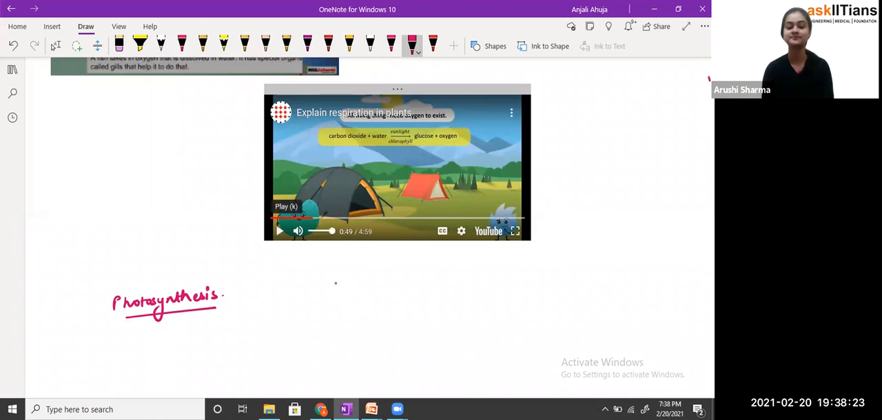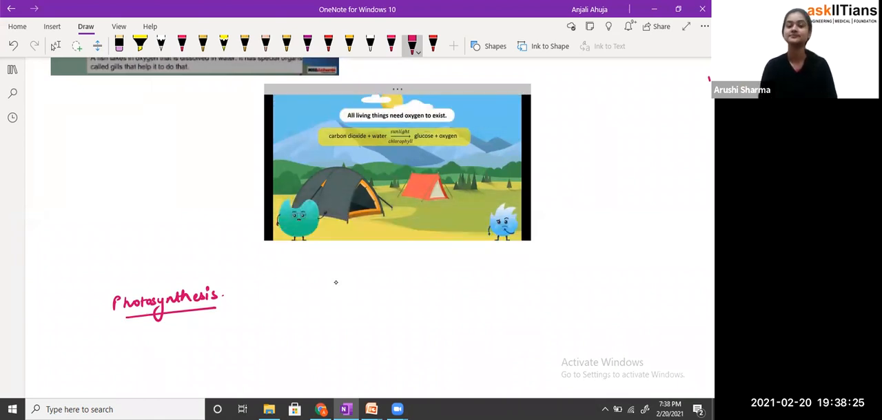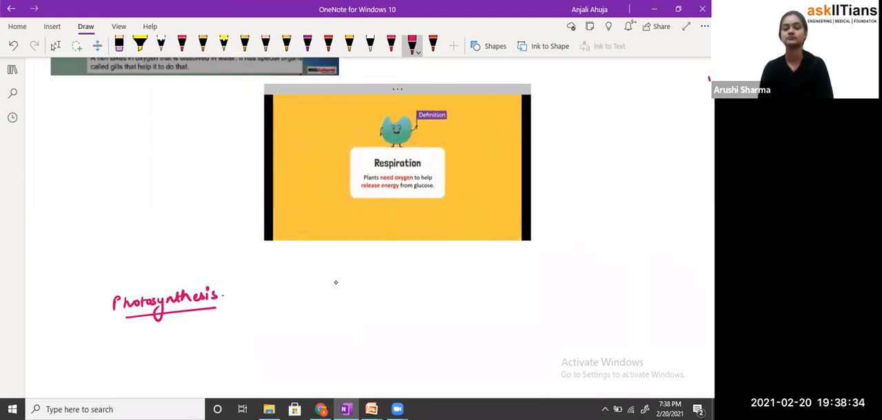Okay. That is correct. However, after making glucose, they need oxygen to help release energy from that glucose. This process of releasing energy is called respiration.